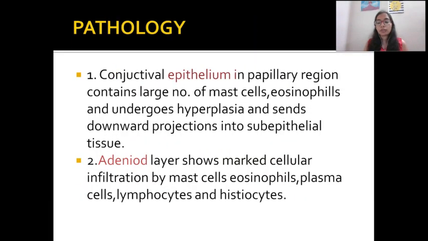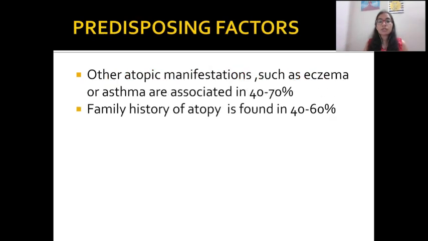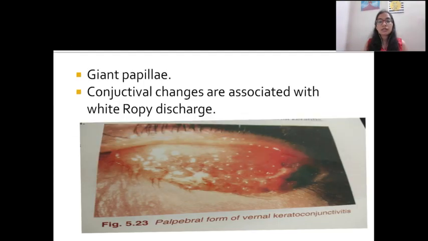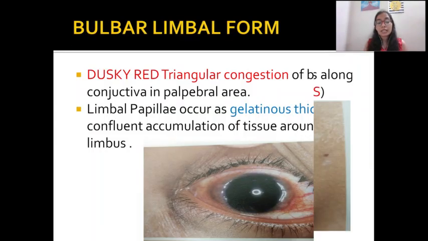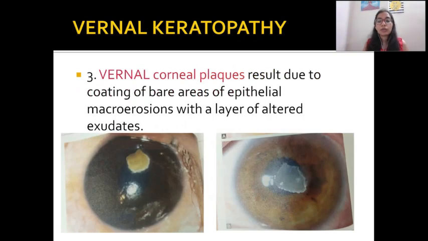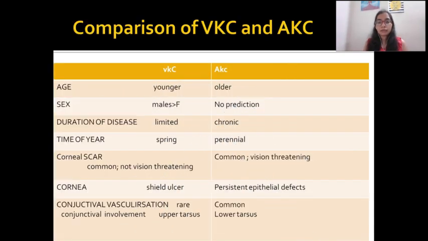We also covered the predisposing factors that lead to the formation of vernal keratoconjunctivitis, its stages, and its specific features. Please remember all these features so you can diagnose the patient when you are dealing with them in your OPD. So this is all about vernal keratoconjunctivitis and vernal keratopathy.